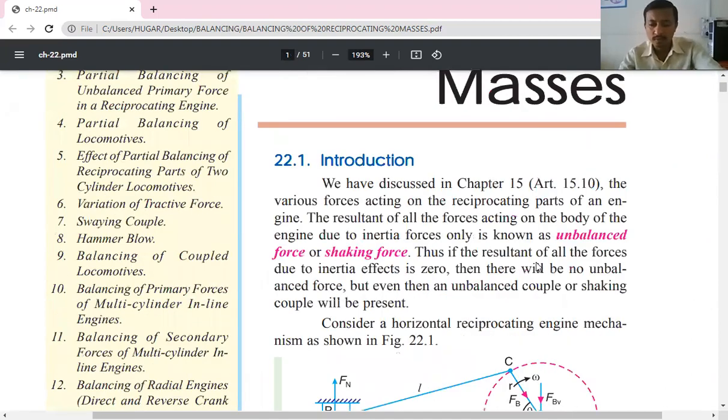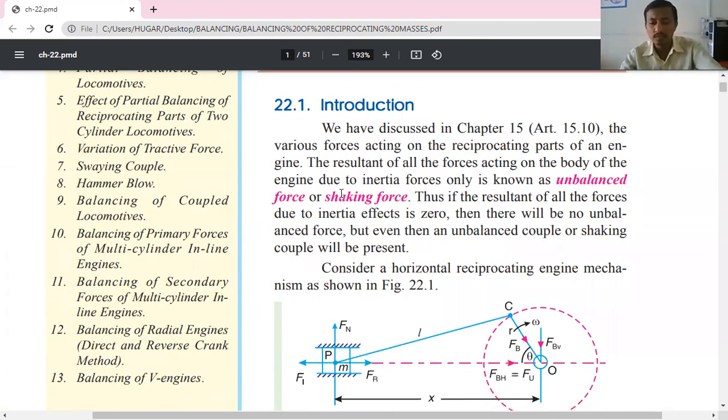Initially, we need to understand how actually the unbalanced force is going to be created. The unbalanced force in case of reciprocating parts is due to the unbalanced inertia forces.